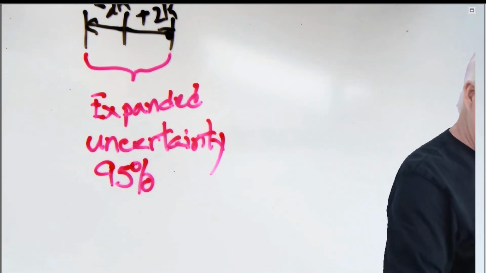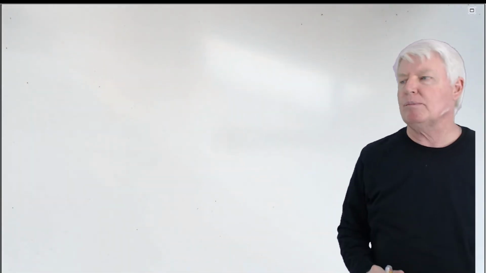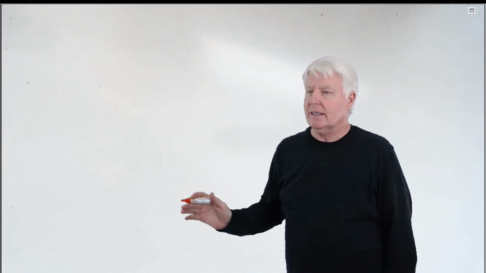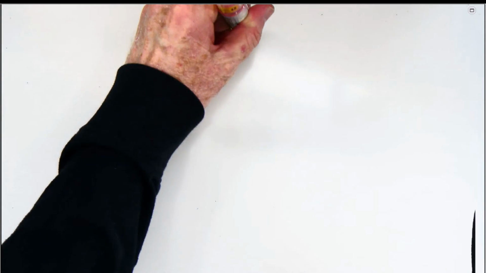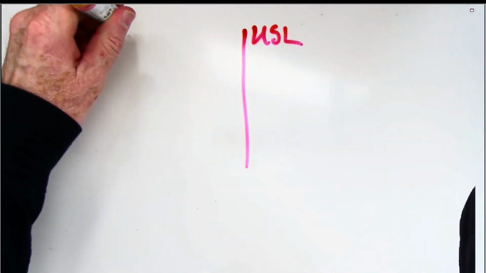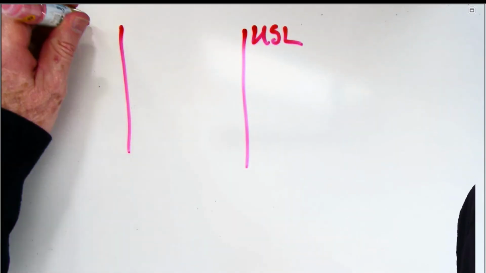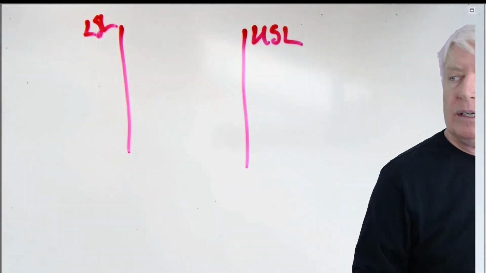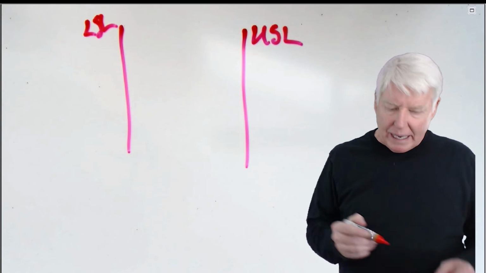Now, how do we use that? Well, that's a good question. Remember, in gauge R&R studies, we were plus minus 30%. Percent gauge R&R had to be 30% or less for it to be functional. We don't have those rules with uncertainty. What we do with uncertainty studies usually is you have an upper spec limit. This is on a part, by the way, and a lower spec limit. You define what a good and bad part is by the spec limits.